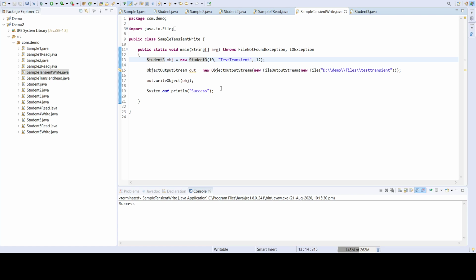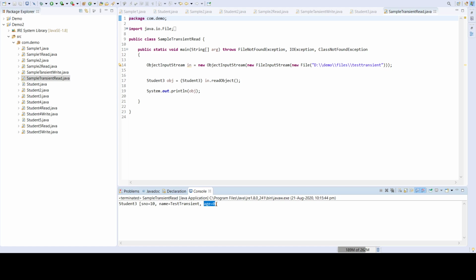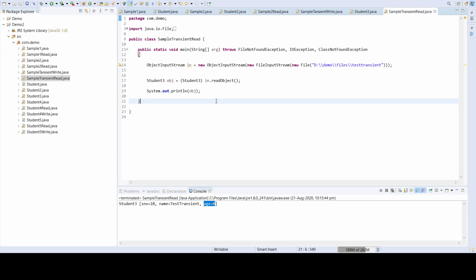We successfully called write object, and this object contained a transient field. Now we are trying to read the data back. If you see, the age field has a default value; it did not persist the entered value. So this is the usage of transient.